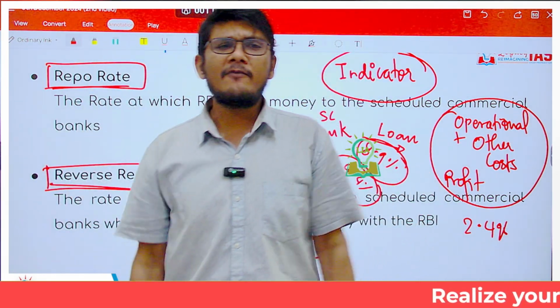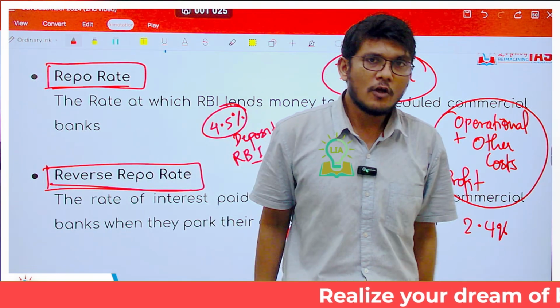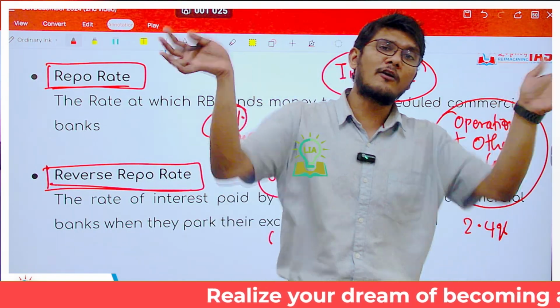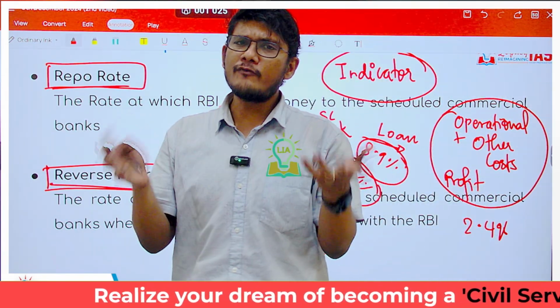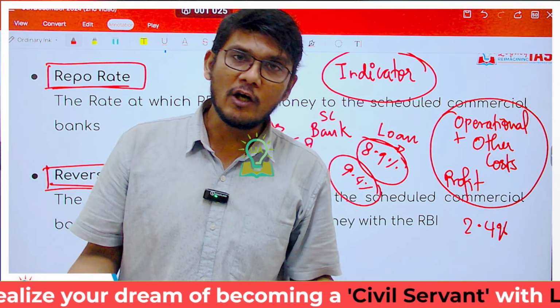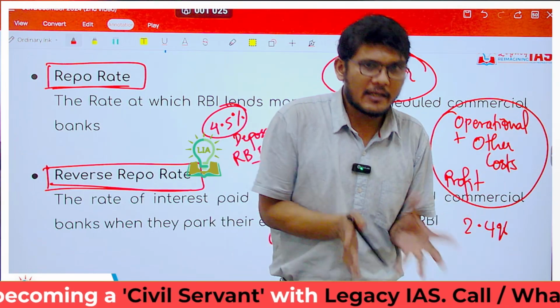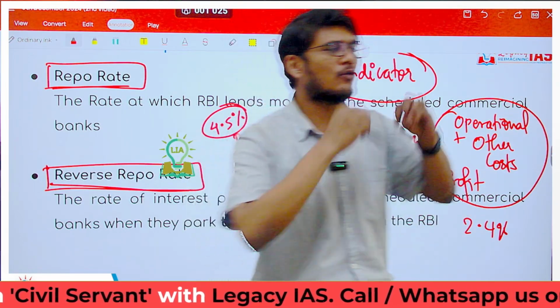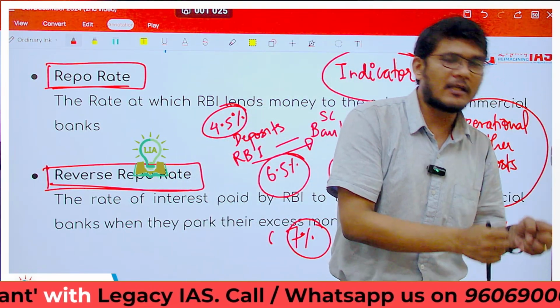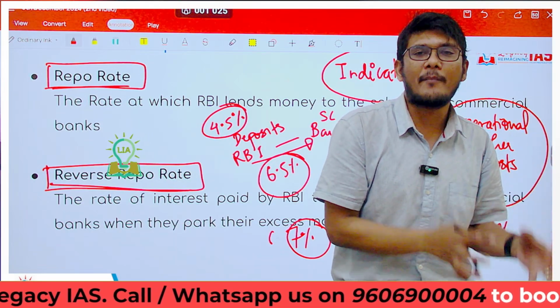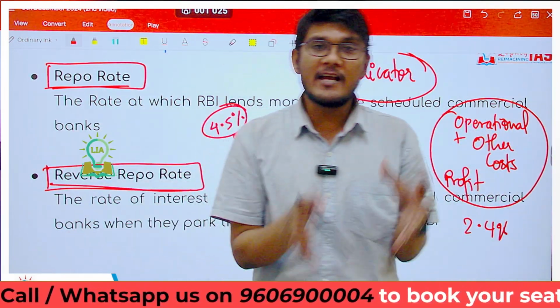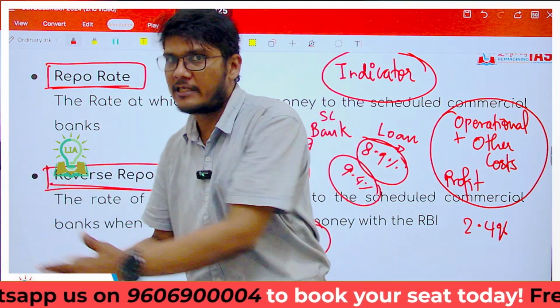There can be a time when people do not want much loan, so the bank has a huge amount of money stored with it. Now what will the bank do with that money? It cannot pay interest to itself. It doesn't make sense. So this extra money which the bank is not able to give out as loan, the bank will keep a part of this extra money with the RBI. That is like parking the extra fund with the RBI.